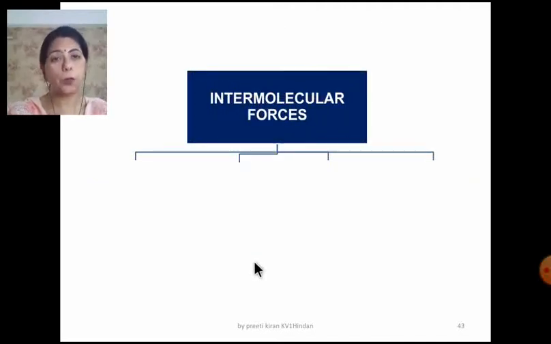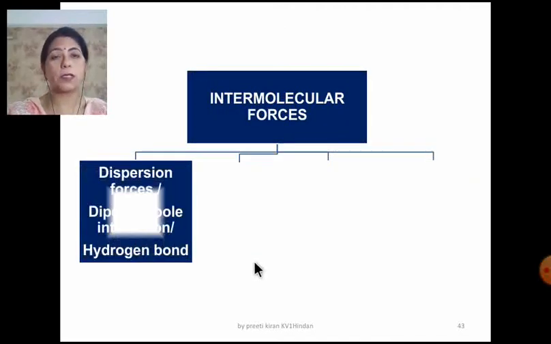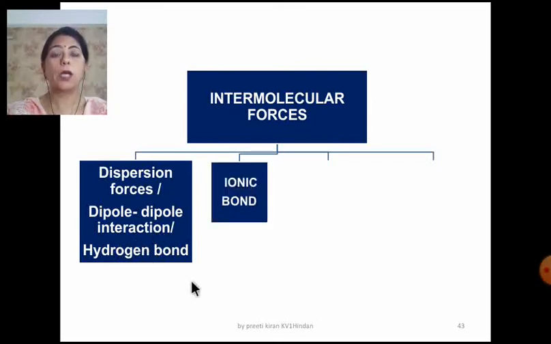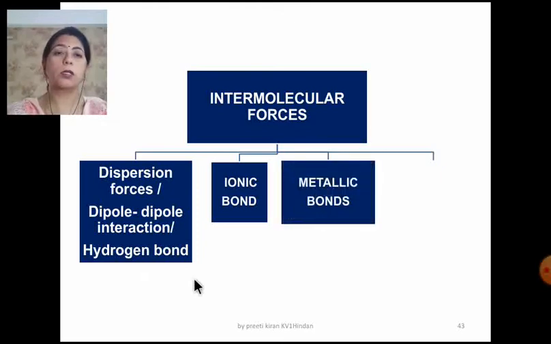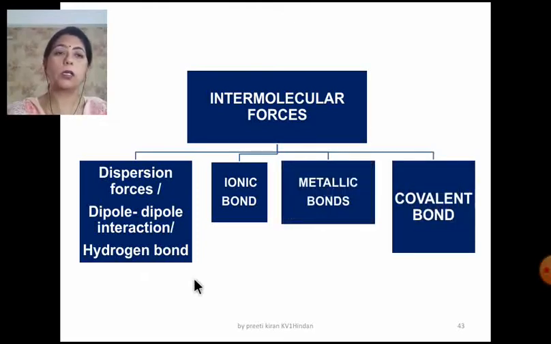Now, the intermolecular forces can be dispersion force or the dipole-dipole interactions or the hydrogen bond. It can be an ionic bond, a metallic bond, or a covalent bond.